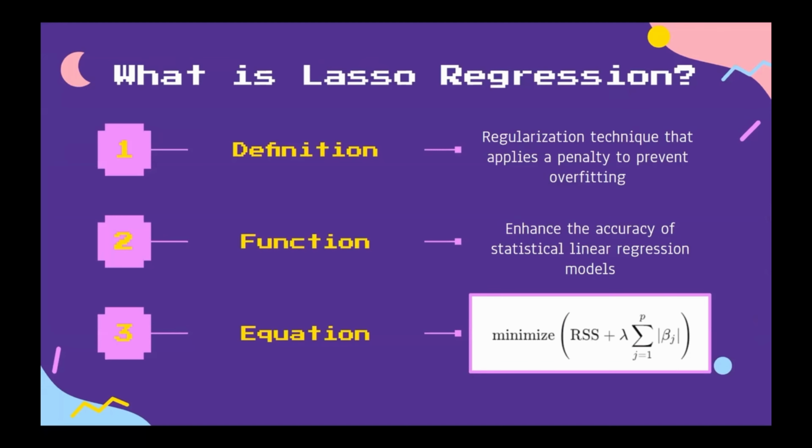What is lasso regression? Short for least absolute shrinkage and selection operator, it is a regularization technique that applies a penalty to prevent overfitting. It enhances the accuracy of statistical linear regression models. The equation of lasso regression is where the RSS is the residual sum of squares, lambda is the regularization parameter, p is the number of features, and beta j represents the coefficients of the features.